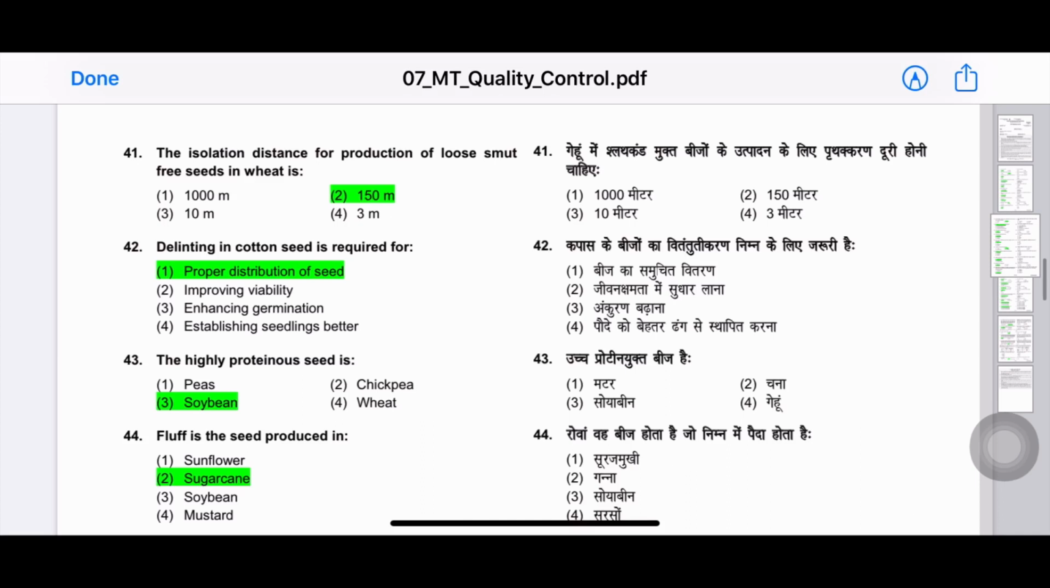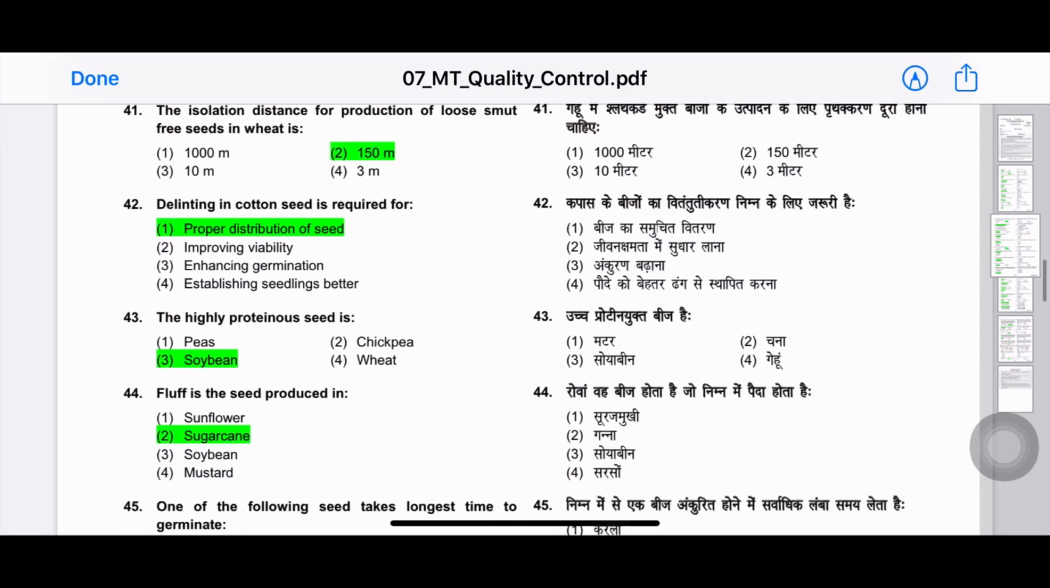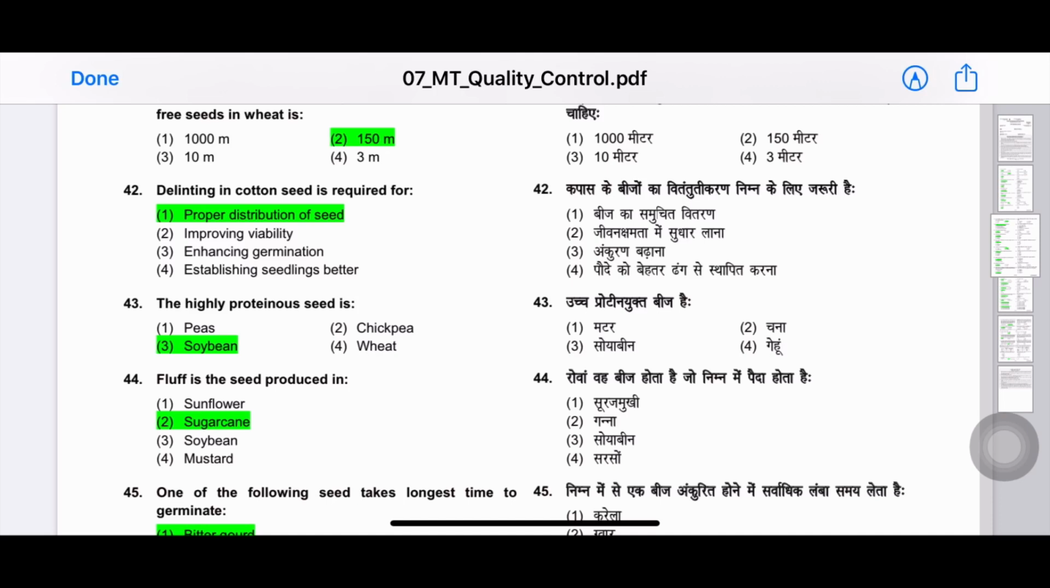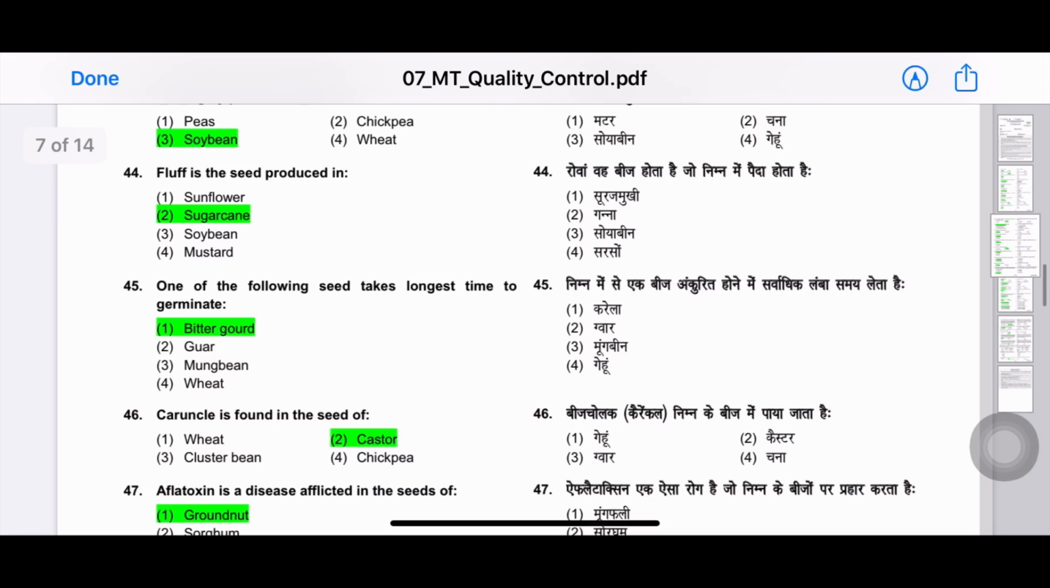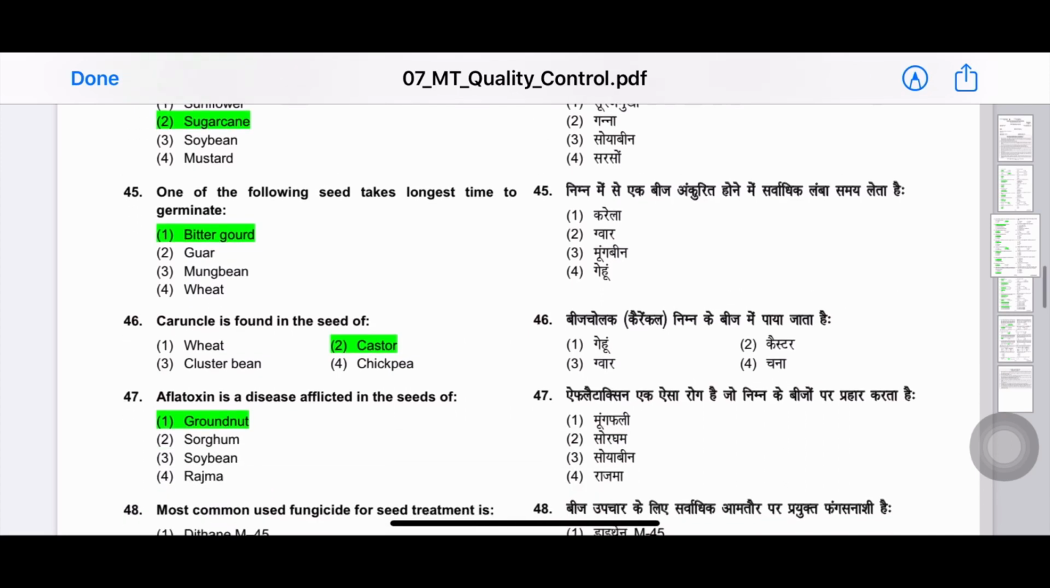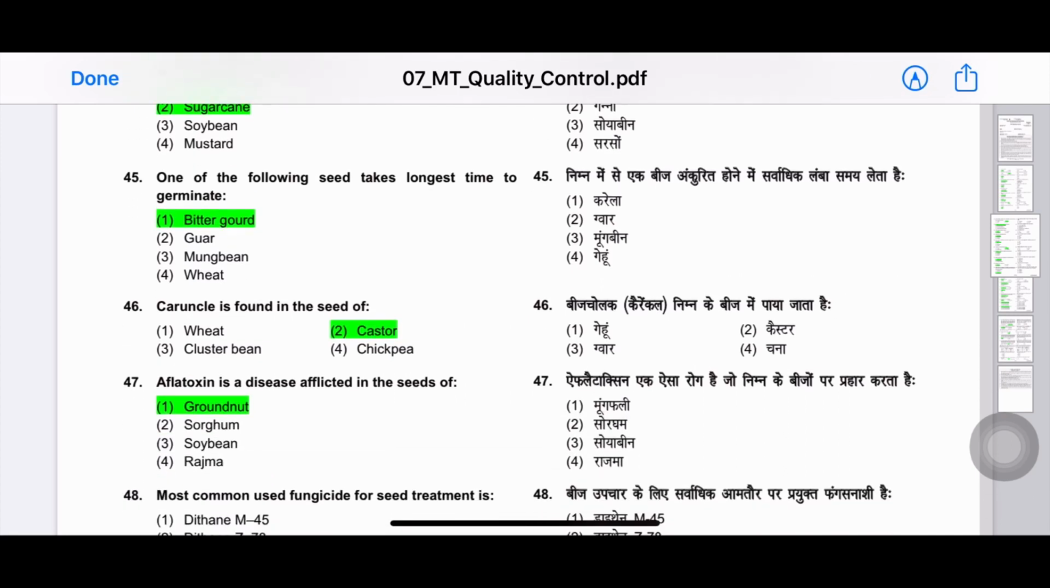So next question is, delinting in cotton seed is required for? The answer is proper distribution of seed. 43rd question. The highly proteinous seed is? Answer is soybean. 44th question. Fluff is the seed produced in? Answer is sugarcane. 45th question. One of the following seed takes longest time to germinate? The answer is bitter gourd.